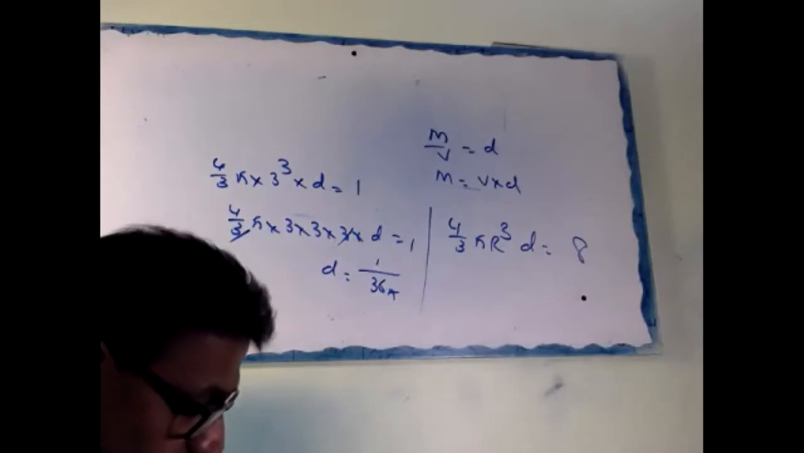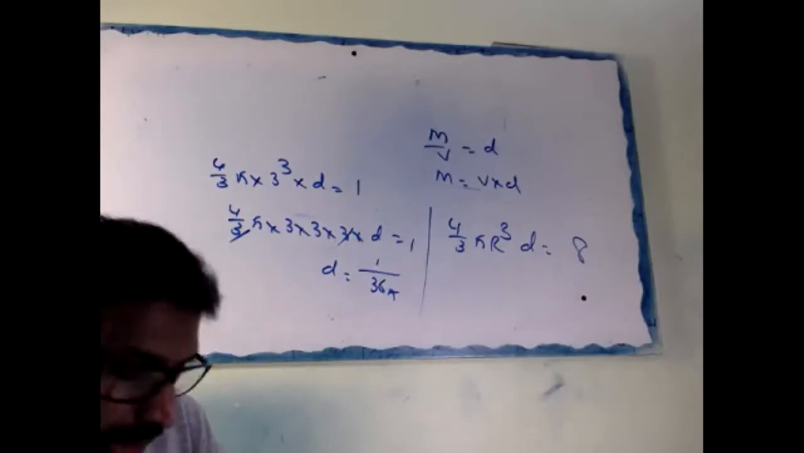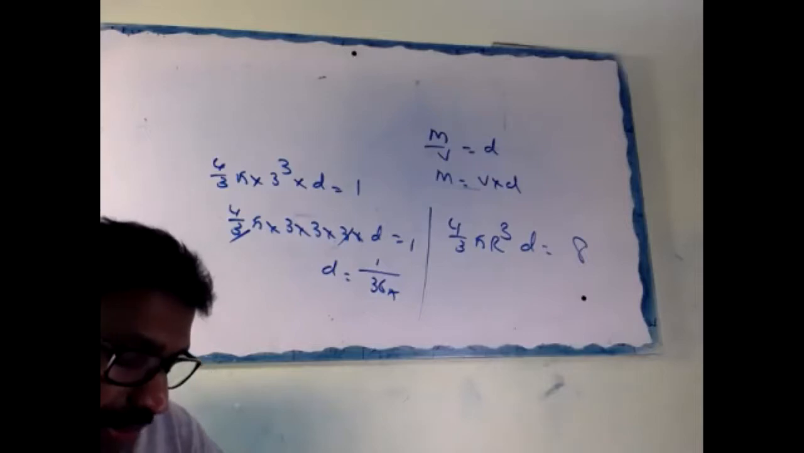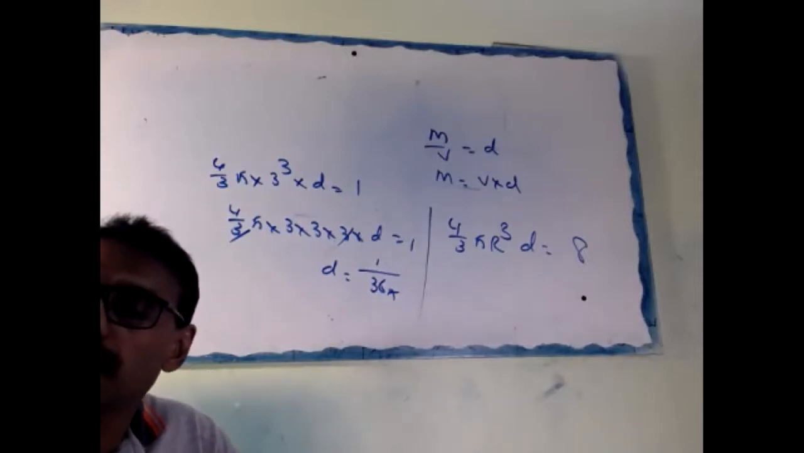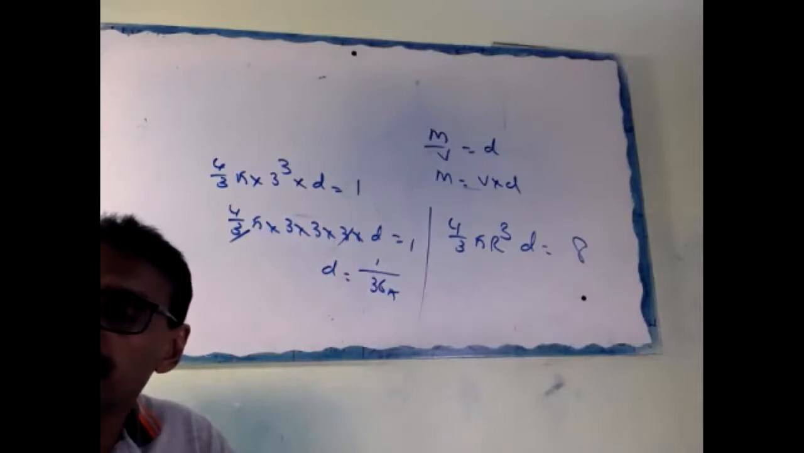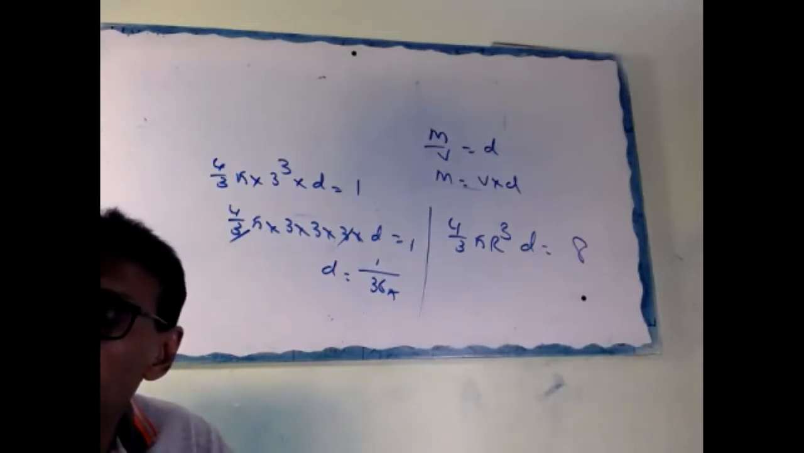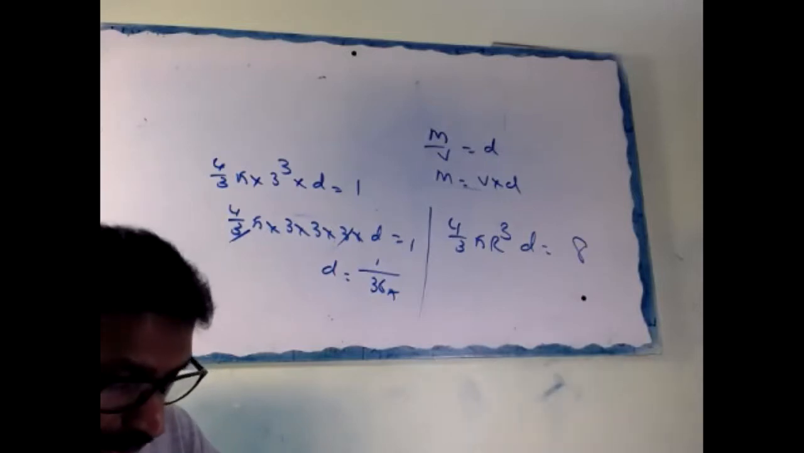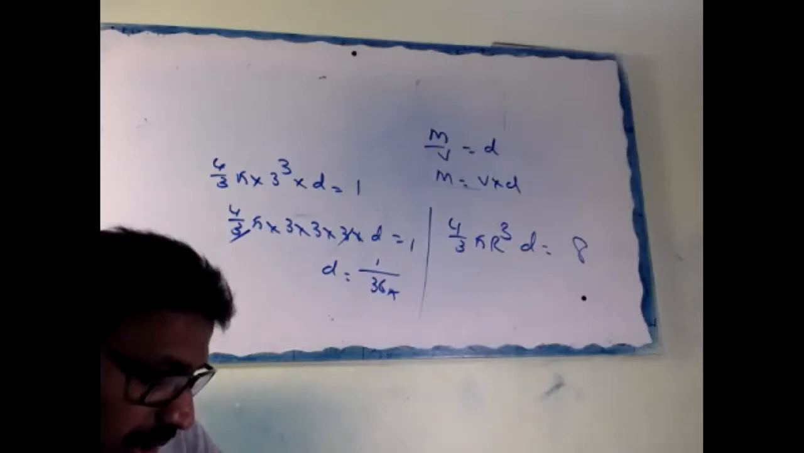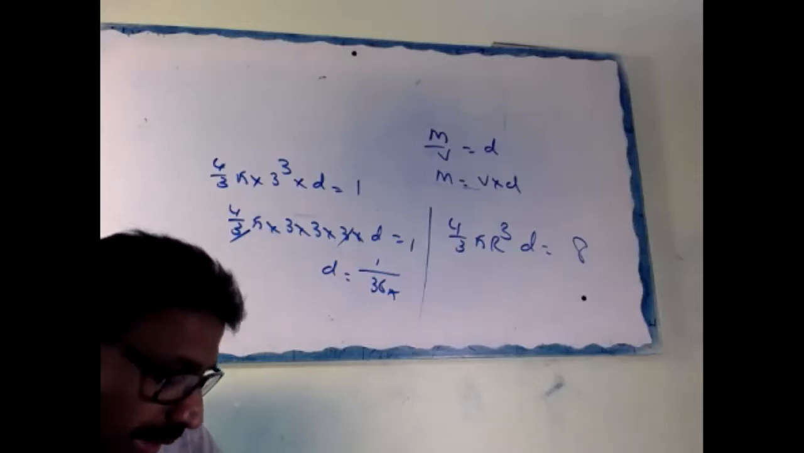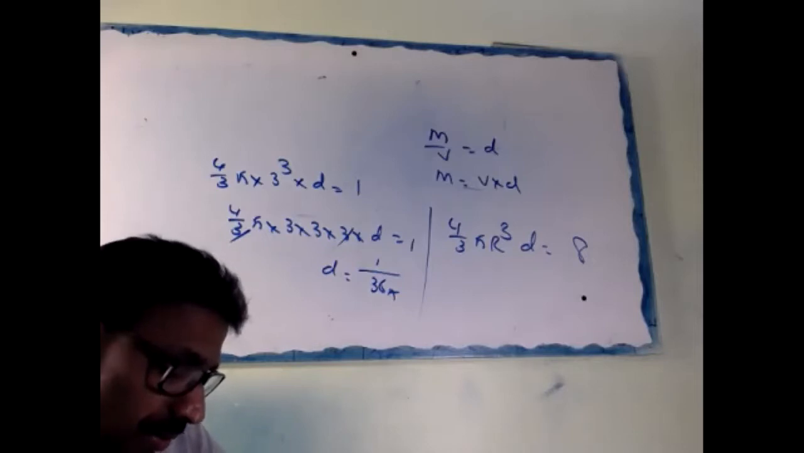Next question. How many shots, each having diameter 3 centimeter, can be made from a cuboidal lead solid of dimensions 9 centimeter into 11 centimeter into 12 centimeter?